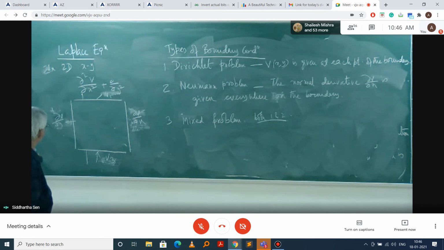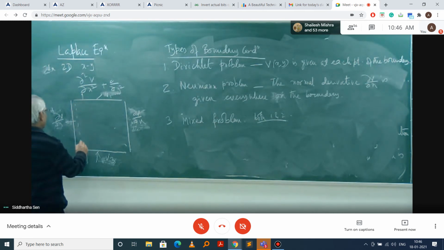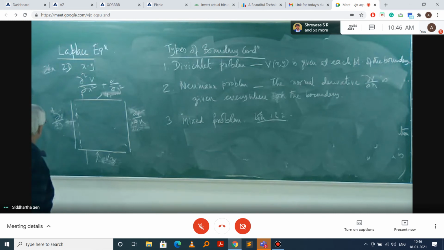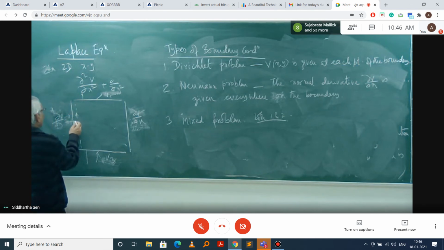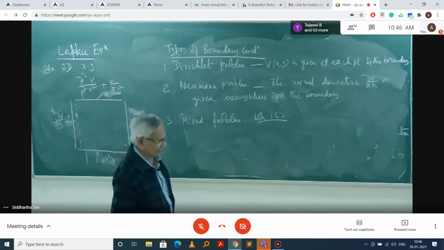So the electrical field will be in these directions, but there would not be any field in this one. So ∂V/∂L is equal to 0 means no field lines will cross this boundary. And this is obviously an assumption.